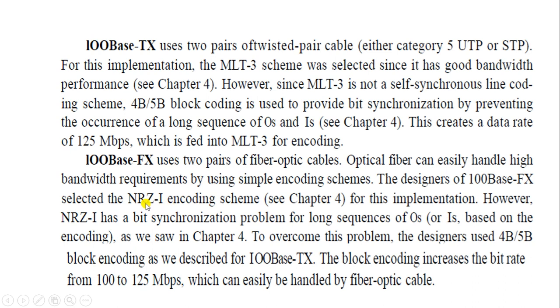However, NRZ-I has bit synchronization problems for long sequences of zeros or ones. To overcome this problem, the designers used 4B/5B block encoding, the way we are using it for 100Base-TX. The block encoding increases the bit rate from 100 to 125 Mbps, which can be easily handled by fiber optic cables.